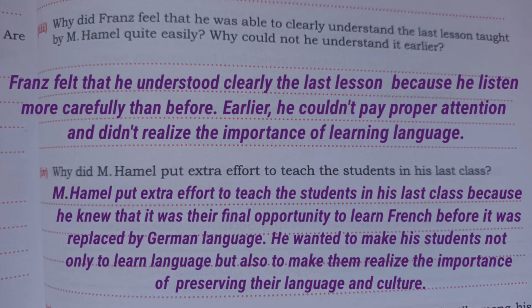So the answer will be, Franz felt that he was able to clearly understand the last lesson taught by Hamel quite easily because he listened more carefully than before. Earlier, he could not understand because he did not pay proper attention and did not realize the importance of learning language.